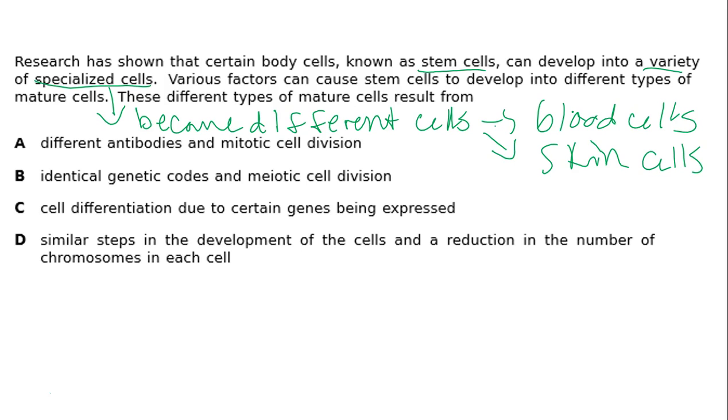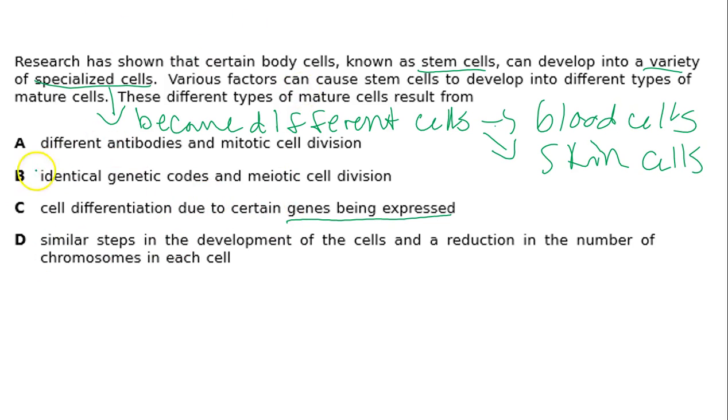So remember that the genes that are expressed and the proteins that are made within the cell basically determine its function. So this is kind of a buzzword type question. When you're talking about specialized cells, we know that they become specialized because there are different genes being expressed. So let's look at our different answer choices. C is probably best, but let's just double check.